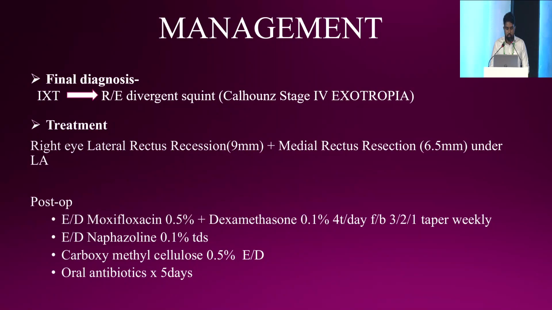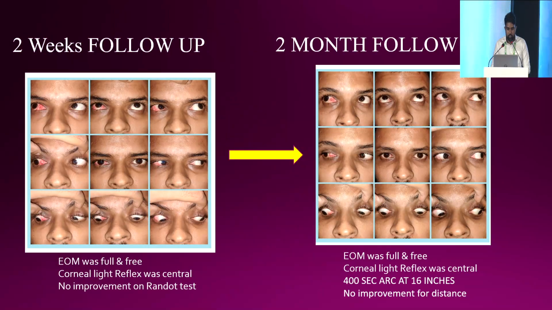For treatment, surgery was done: in the right eye, lateral rectus muscle resection was done 9 mm, and medial rectus resection was done 6.5 mm. So here is a 2-week follow-up 9-gaze photograph. Extraocular movement was full and free. Corneal reflex was central, and there was no improvement on Randot test.